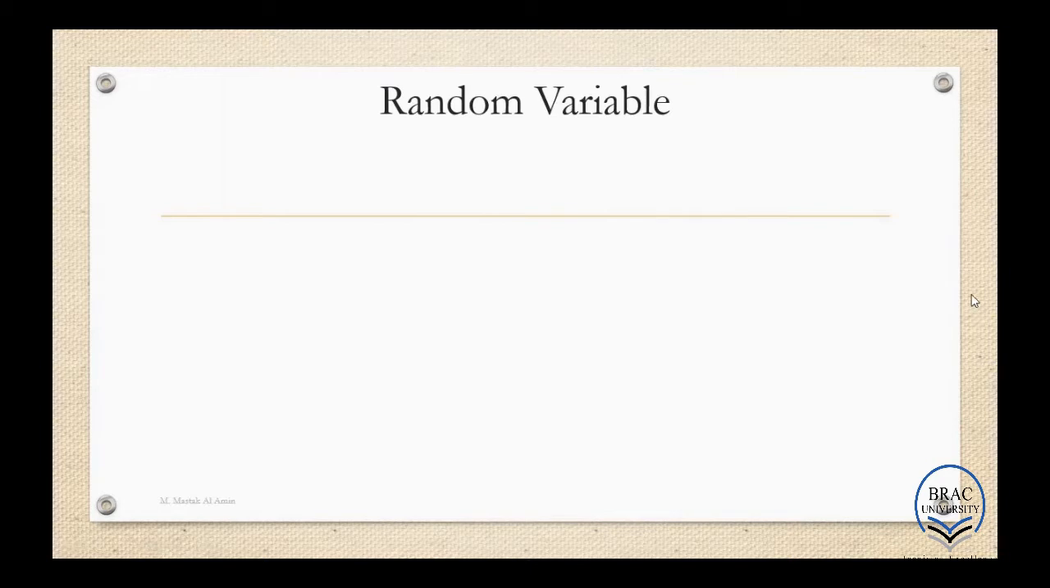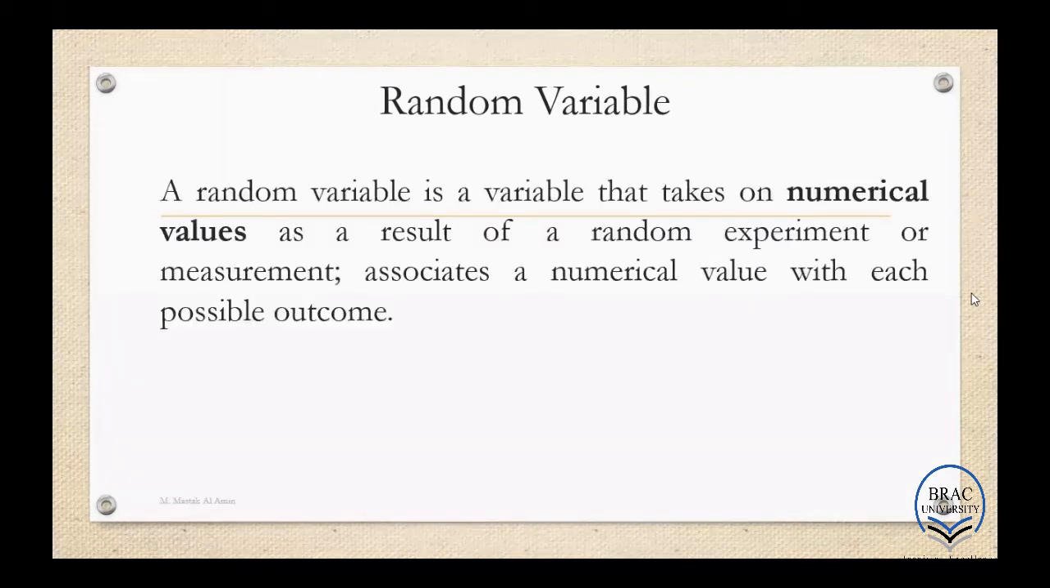So we all know what is variable. What is variable? Variable is a characteristic that varies from person to person, object to object, phenomenon to phenomenon. For example, height is a variable because it varies from person to person.